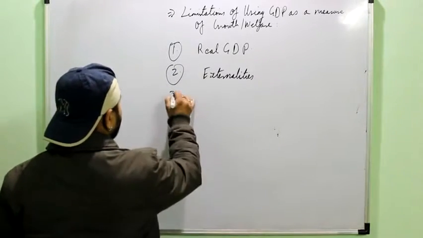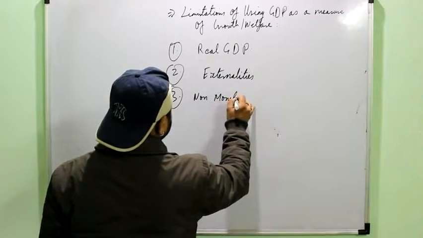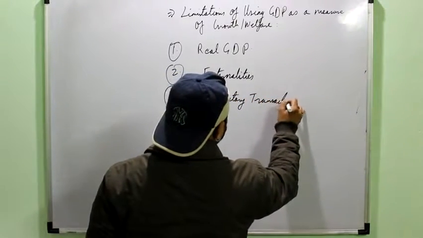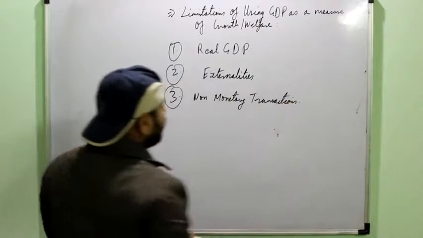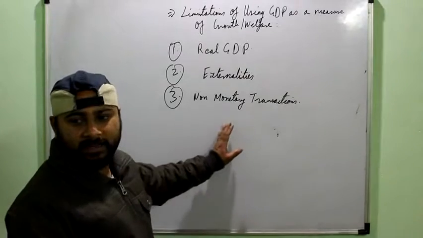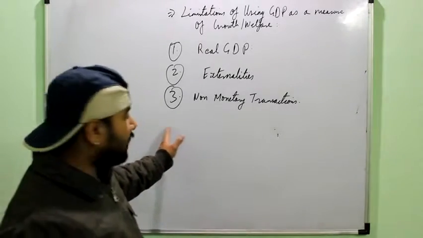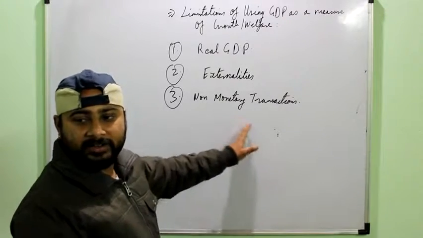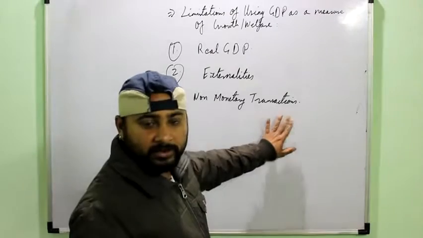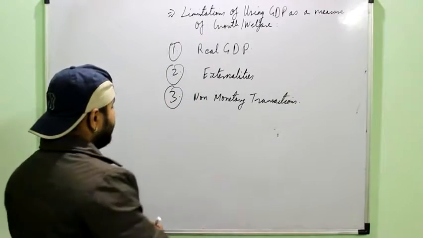Then third is non-monetary transactions. Non-monetary transactions are those transactions which cannot be measured in terms of money. That is, say, the social condition of the economy, the crime rate at a particular place, the literacy rate at a particular place. These cannot be measured in terms of money. That's why they are also not included in the GDP.